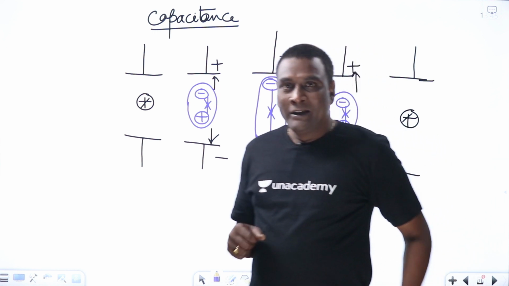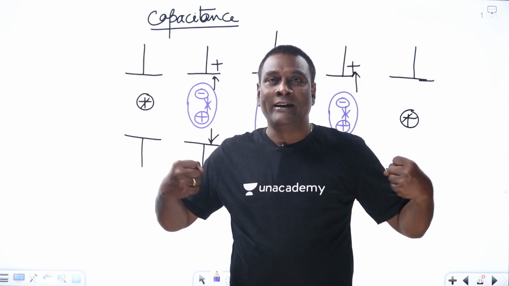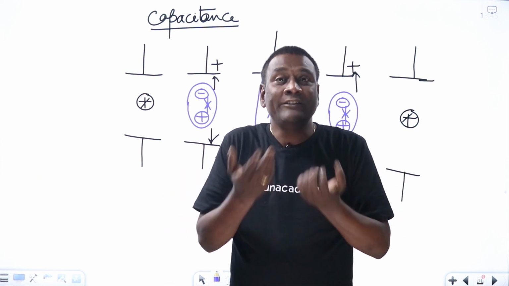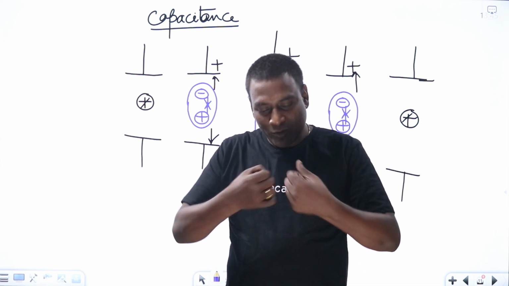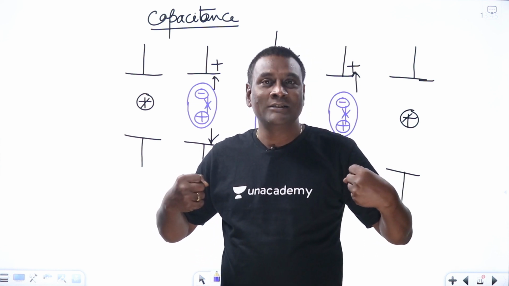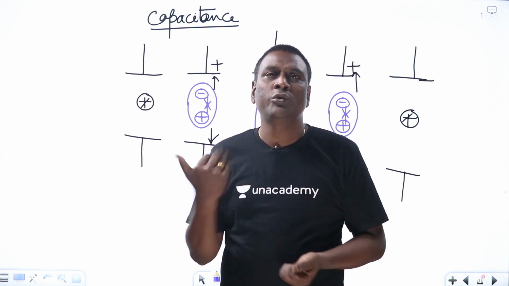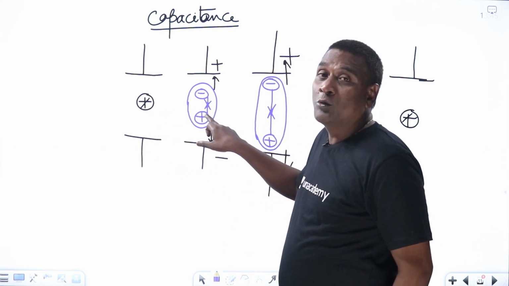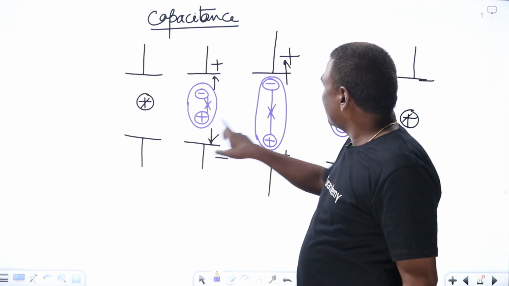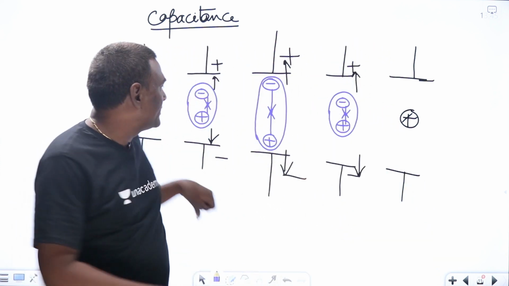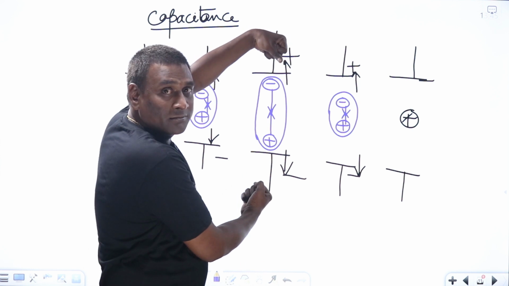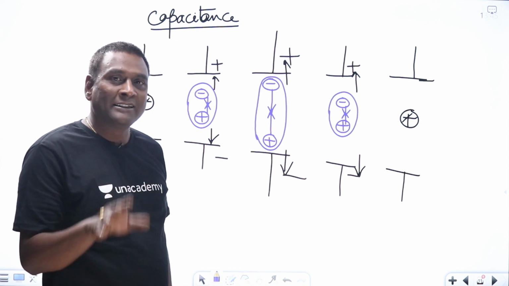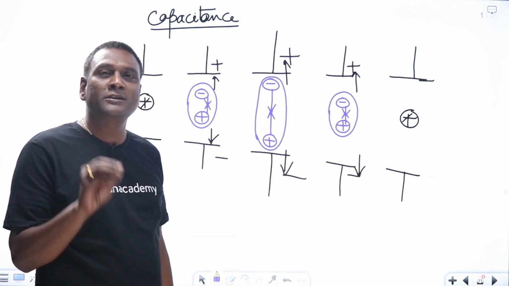One thing: in stretching the rubber band, I have to supply energy. And if I'm releasing this particular rubber band, it will supply back that energy. So if I'm stretching the rubber band, you have to supply energy, and while recombining, it is going to give you back the energy. Similarly here also, from here to here we have to apply energy, because you are trying to stretch; you have to supply energy, and on recombining, it is going to give you back the energy, such that the capacitance is going to be an energy storage area.